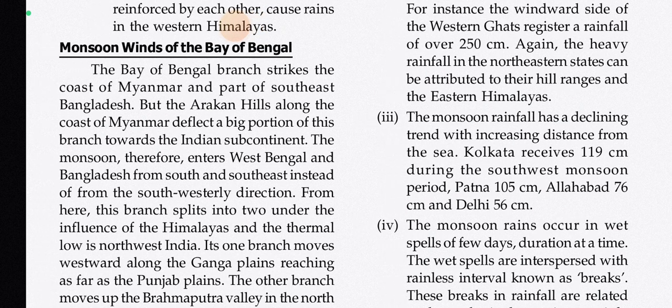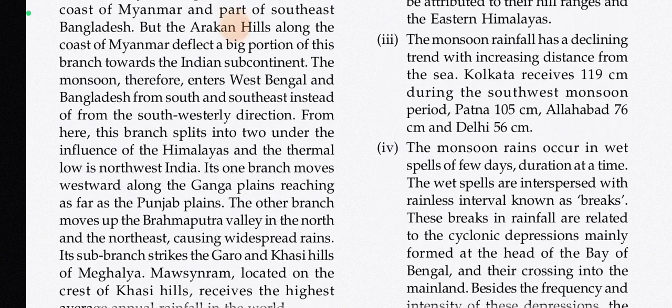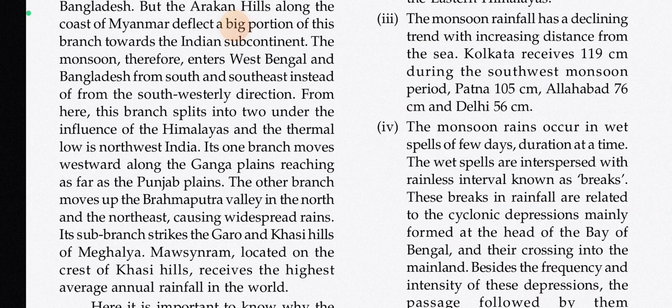Monsoon winds of the Bay of Bengal. The Bay of Bengal branch strikes the coast of Myanmar and part of southeast Bangladesh, but the Arakan hills along the coast of Myanmar deflect a big portion of this branch towards the Indian subcontinent. The monsoon therefore enters West Bengal and Bangladesh from the south and southeast instead of from the southwesterly direction. From here, this branch splits into two under the influence of the Himalayas and the thermal low in northwest India. Its one branch moves westward along the Ganga plains, reaching as far as the Punjab plains. The other branch moves up the Brahmaputra valley in the north and the northeast, causing widespread rains.